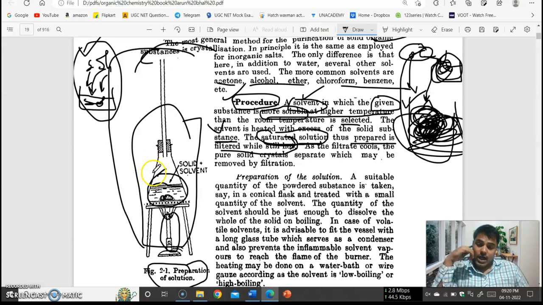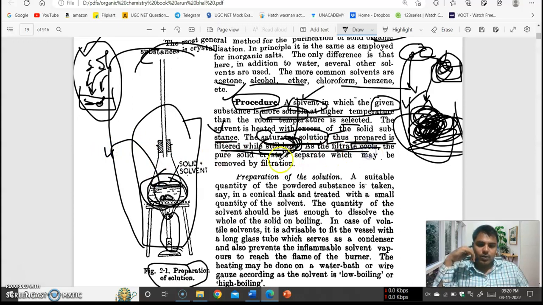After saturation, the filtration takes place while it is hot, for purification. The point says: thus prepared, it is filtered while still hot. When we heat the saturated solution, the solute particles get mixed up and the saturated solution forms, and this has to be kept hot.